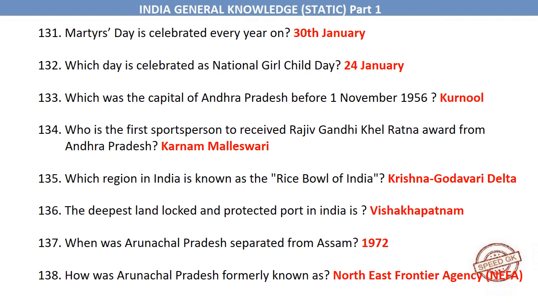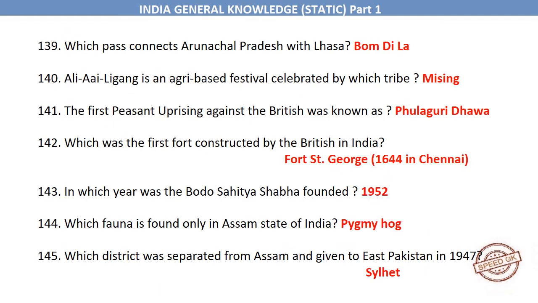When was Arunachal Pradesh separated from Assam? 1972. How was Arunachal Pradesh formerly known? North-East Frontier Agency. Which pass connects Arunachal Pradesh with Lhasa? Bomdila. Ali-Aye Ligang is an agri-based festival celebrated by which tribe? Mising. The first peasant uprising against the British was known as Phulaguri Dhawa. Which was the first fort constructed by the British in India?